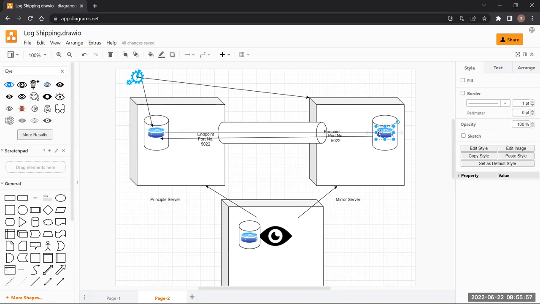Where will it get committed first? In the mirror database. The mirror database will acknowledge the same to the principal database, telling it, hey, principal database, I have committed this particular transaction. Now you can go ahead and commit this transaction. Then the principal server will get this transaction committed here.